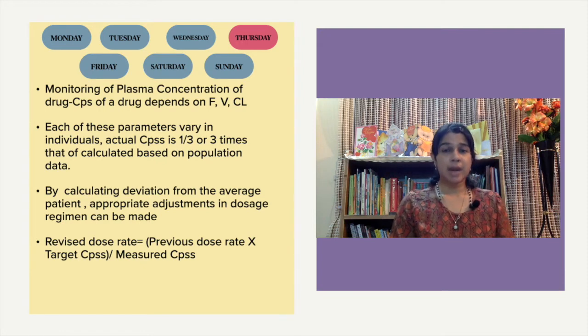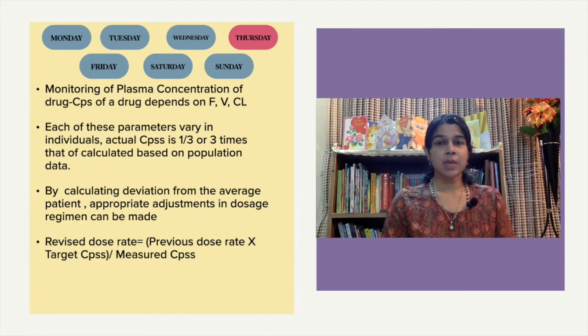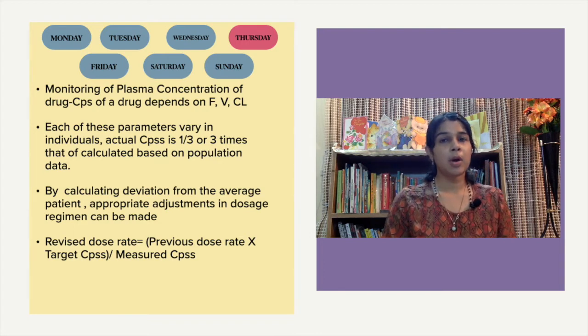Now, all these parameters, capital V, capital F, and capital CL, vary among individuals. And the average CPSS values that we derive for the average patient, calculated from population data, are quite different from the real values. So we get a formula for the revised dose rate. And what is that formula? The revised dose rate is equal to the previous dose rate times the target CPSS upon the measured CPSS. So that is a new formula.